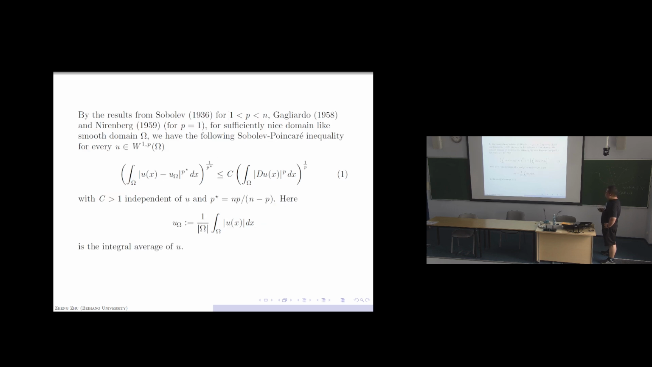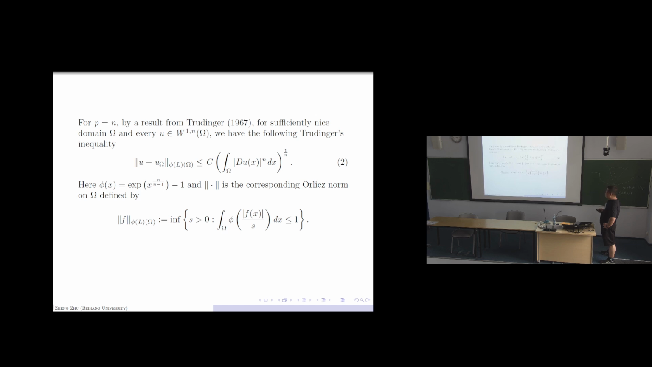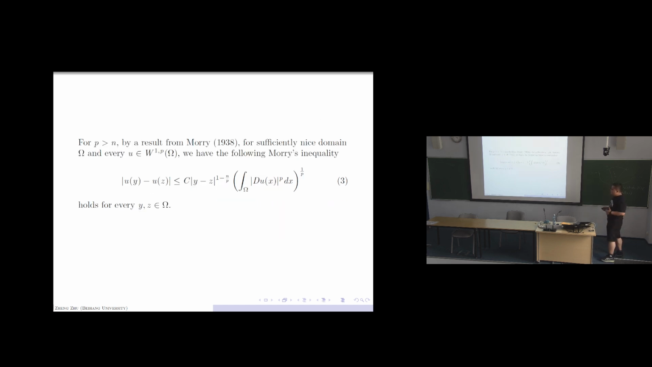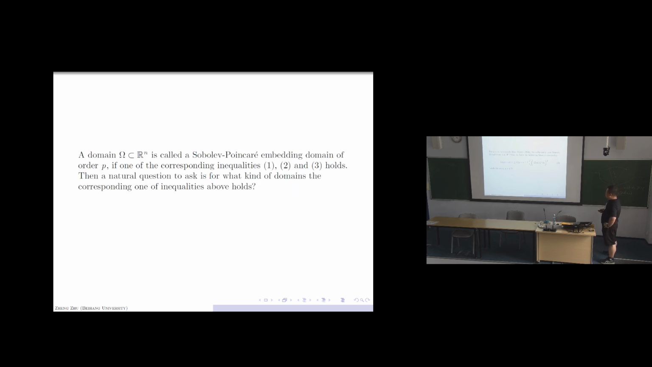a famous Morrey inequality. Okay, then a natural question arises. One can ask for what kind of domains Omega these three kinds of inequality will hold. Of course, these three inequalities are optimal, and even for the balls you cannot find a better inequality. And we call domains Sobolev-Poincare embedding domains for order p if one of the corresponding inequalities holds. A natural question is to study for what kind of domains the corresponding inequality holds.